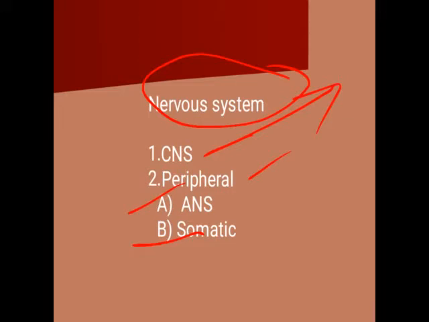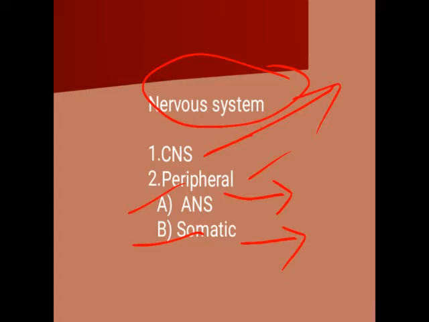So autonomous nervous system, as the name indicates, autonomous or autonomic, is the involuntary nervous system. Okay, and this somatic indicates the voluntary nervous system or the voluntary movements in our body.